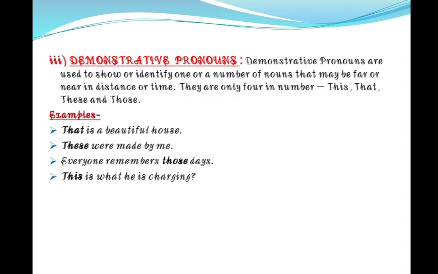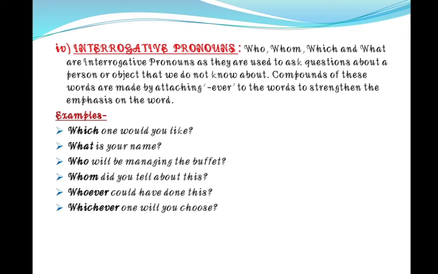Next is interrogative pronouns. Interrogative pronouns are used for asking questions. Here, whom, who, which, and what are interrogative pronouns, as they are used to ask a question about a person or object that we do not know about. For example, which one would you like? What is your name? Who will be managing the buffet?